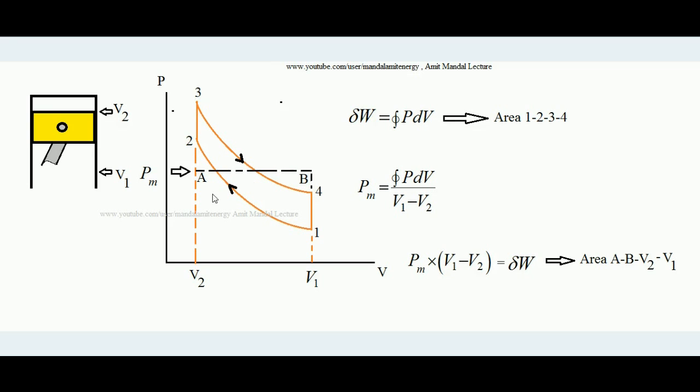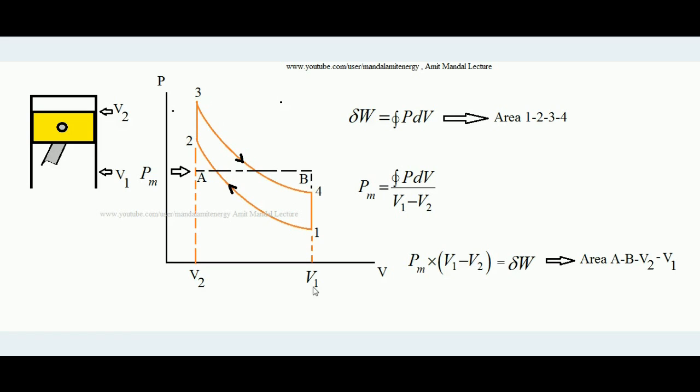It is very simple. We know that in case we represent a cyclic process in a PV diagram, then the net work done is the area enclosed by that cyclic process. So for this Otto cycle 1, 2, 3, 4, the area enclosed by this loop is the total work done, that is equal to the cyclic integral PdV. I can write in general way, del W equals the cyclic integral PdV, that is the area of this loop 1, 2, 3, 4.